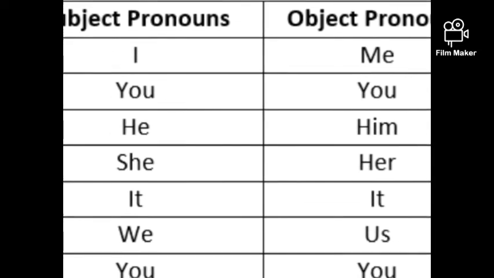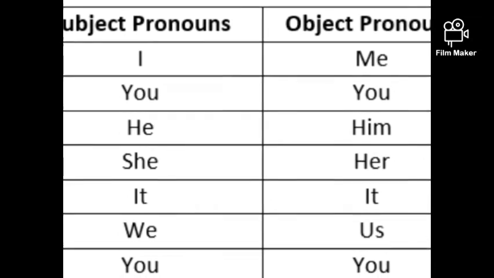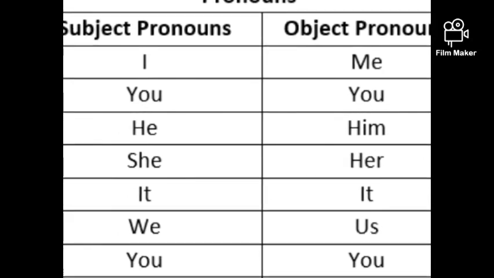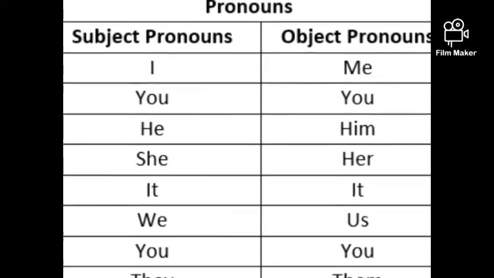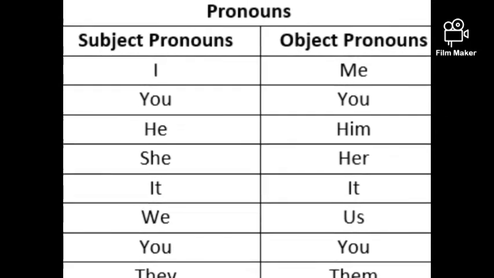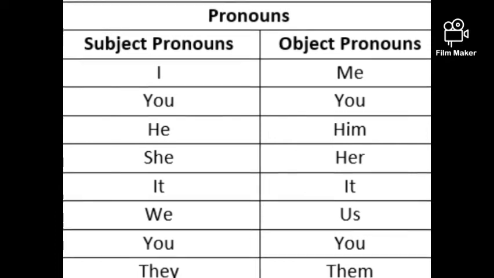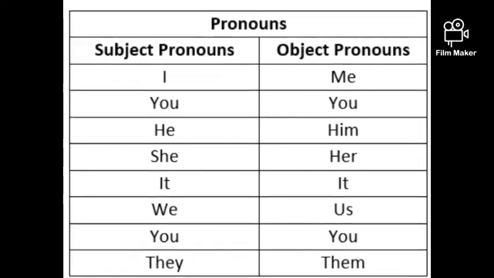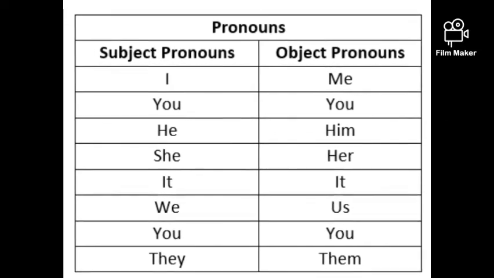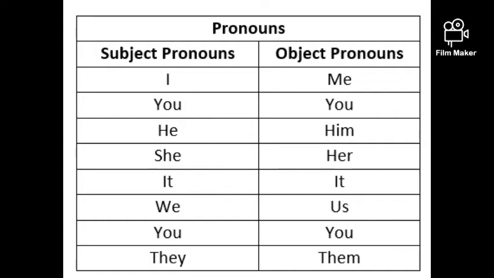The left column is given as subjective pronouns: I, you, he, she, it, we, you, they are subjective pronouns. Beside it, objective pronouns are given. Subjective pronouns are the ones which we use in place of the subject. In the place of subject, if we replace any noun with suitable pronouns, they are called subjective pronouns. And coming to objective pronouns, if we replace any noun which is in object place, it is called an objective pronoun.